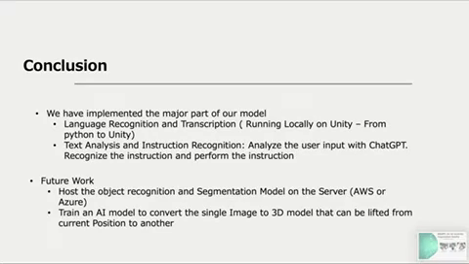Future work includes hosting a recognition and segmentation model on a server such as AWS or Azure, and we also want to train a large generative AI model that converts a single image to a 3D model, which could use neural radiance fields or the popular state-of-the-art diffusion model. Thank you.